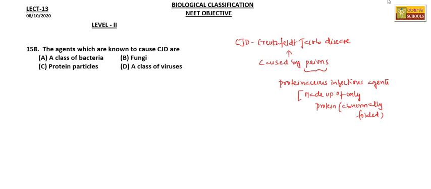Right. So here let's see the agents which are known to cause CJD. A class of bacteria, no. Fungi, no. A class of viruses, no. Protein particles, so that is prions, are right. You can also call them protein particles. So option C is the right answer.